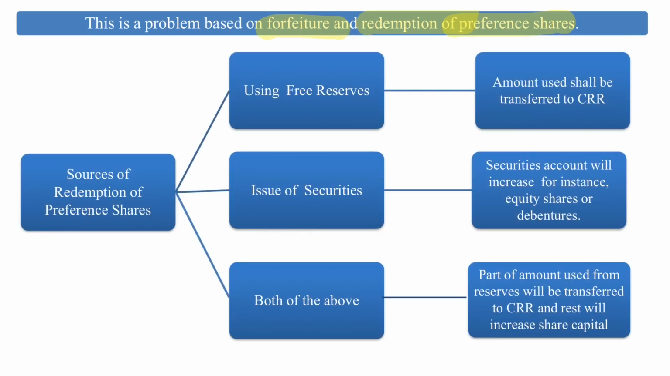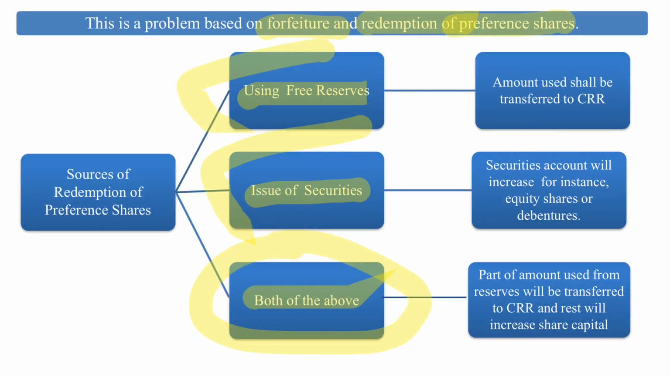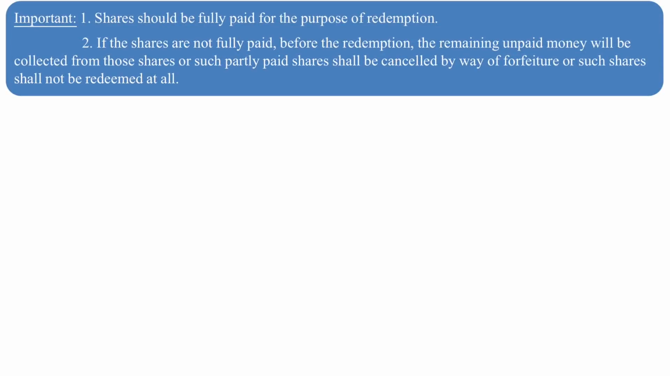When we redeem preference shares, we have three sources for redemption. One is the existing free reserves. The other is issue of fresh securities. And lastly, a combination of both free reserves as well as securities. But if we use the existing free reserves, we have to transfer an amount equal to the preference share capital so redeemed through existing free reserves to capital redemption reserve account. But one thing has to be noted. Shares should be fully paid if those shares have to be redeemed. Partly paid up shares cannot be redeemed.